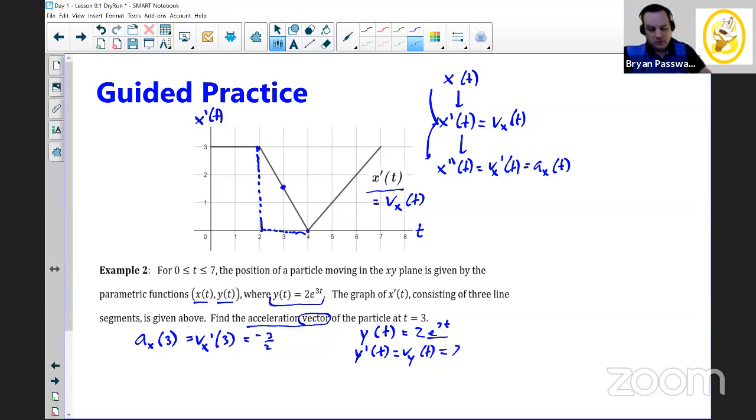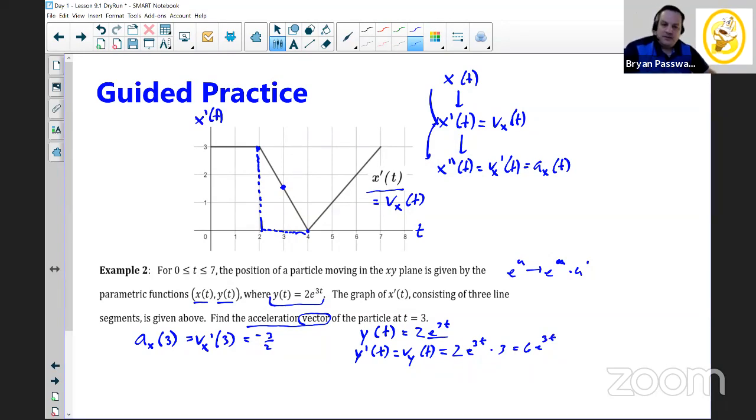You remember the derivative rule for exponentials, e to the u: if I'm taking a derivative, it will stay the same, but then we have to multiply by chain rule by the derivative of the exponent. So in this case, 2e to the 3t, the derivative is going to stay 2e to the 3t, but by chain rule, I have to multiply by the derivative of 3t, which is just 3, which gives me, if I simplify this, a velocity of 6e to the 3t.